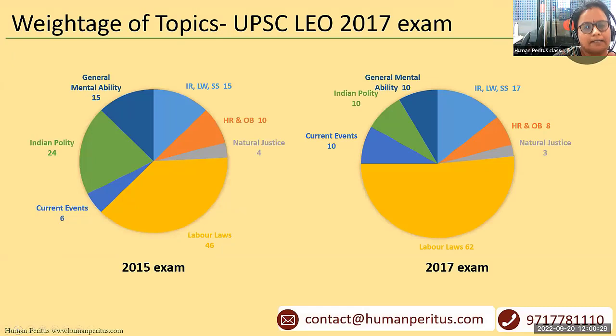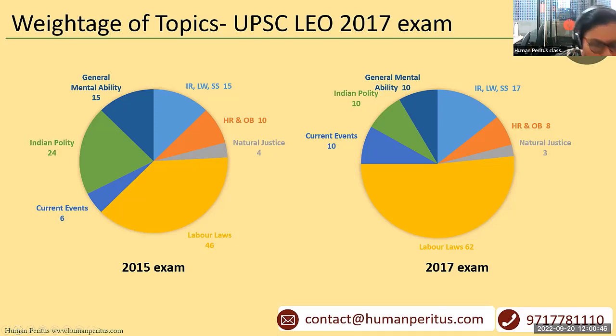Before we analyze the keywords of labor laws and IR and so on, let us discuss the weightage of the topics as per the ALC exams which were held in 2017 and 2015.